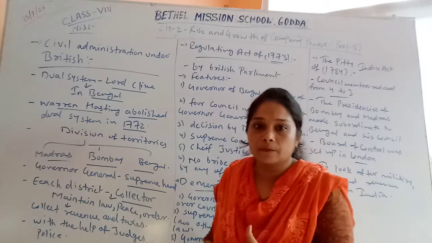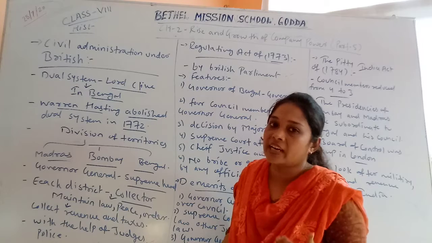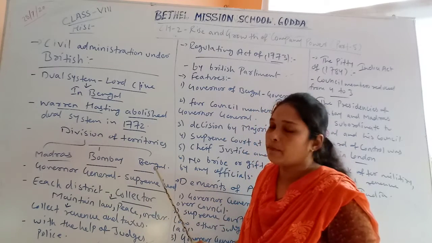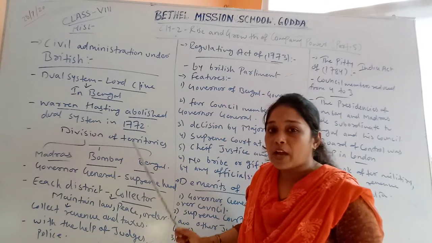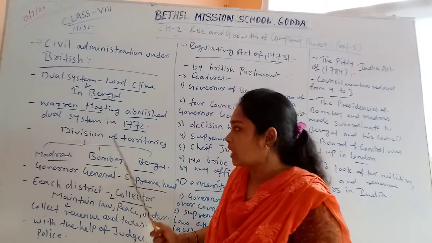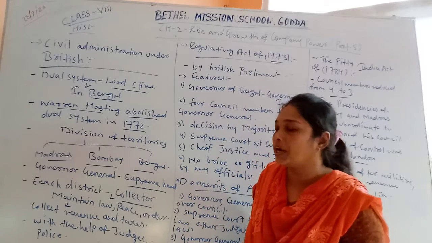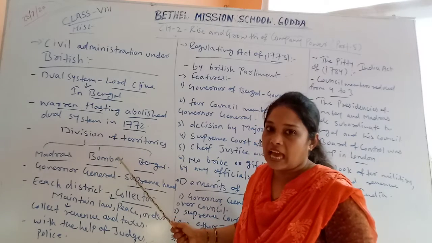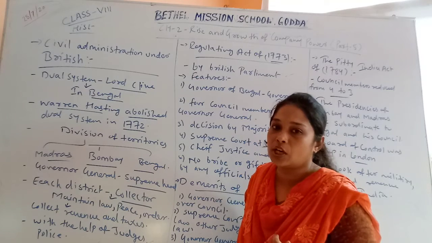Warren Hastings divided the Indian presidencies into 3: Madras Presidency, Bombay Presidency and Bengal Presidency. And they decided that the Governor General of Bengal has supreme authority in all the provinces. Either it is Madras or Bombay, the Governor General of Bengal is the supreme authority in the administrative system. Each presidency has one Governor General, but the supreme head is the Governor General of Bengal.